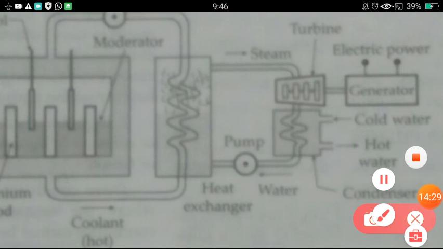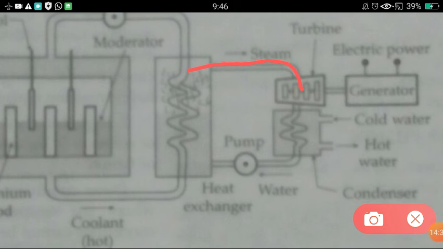The steam which is produced here goes to this chamber. Here a turbine is there, and the steam rotates the turbine. The turbine is connected to a generator. When the turbine is rotated, electricity is generated in this generator. Whatever steam is left passes through this pipe and again goes to this water tank. Like this the whole nuclear reactor works.